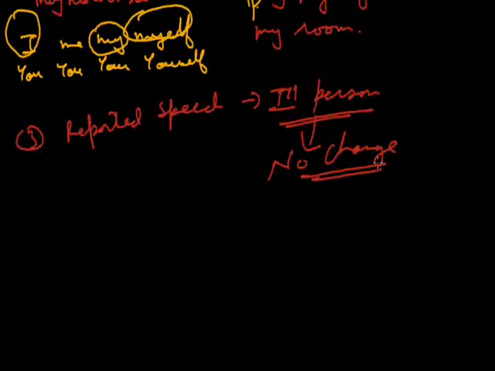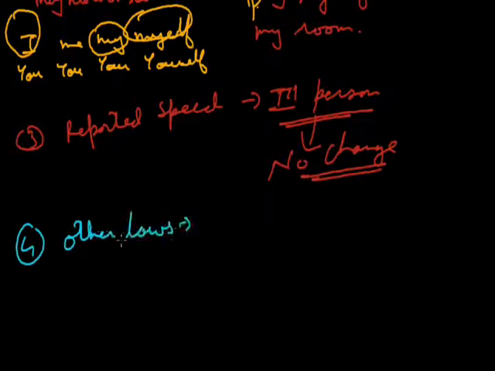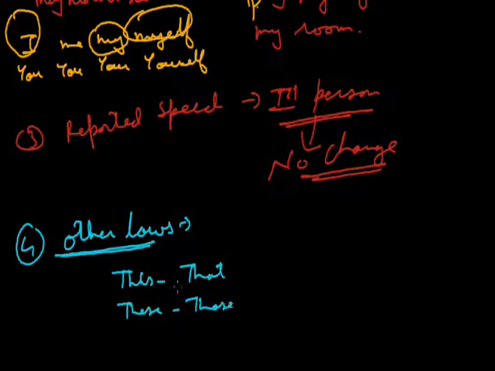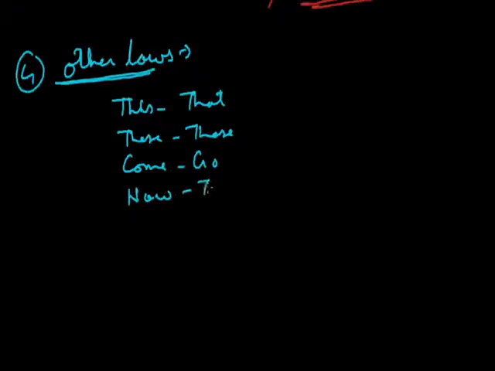Now moving on to the last point of this section, and that is the other laws. Now again they are very simple. Suppose in the reported speech we get this, it will change into that. These will change into those. Come, go. Now, then. Today, that day.